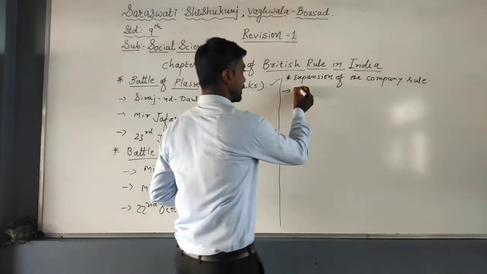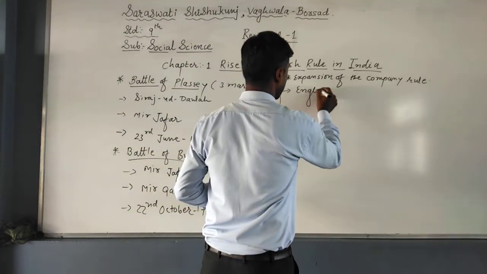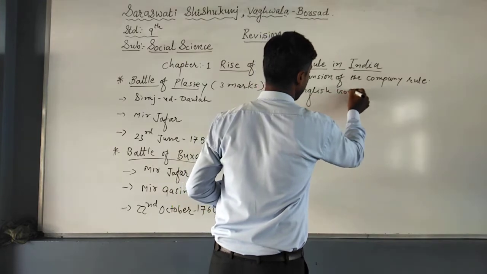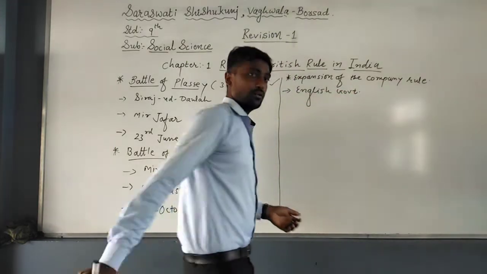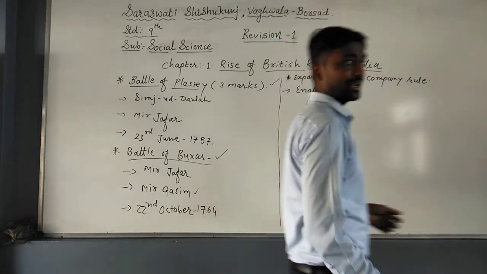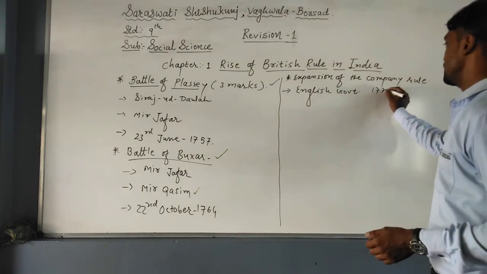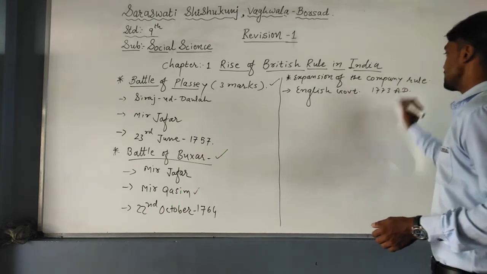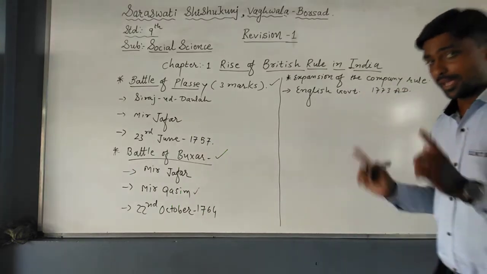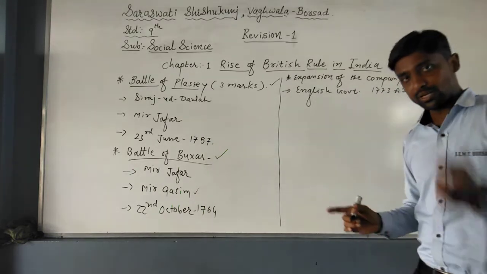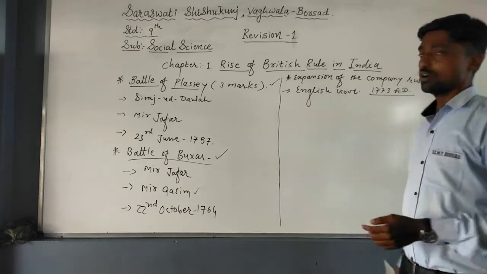First of all, the English government passed a Regulating Act in 1773 AD. You must remember the name: the English government passed the Regulating Act, and the year also.